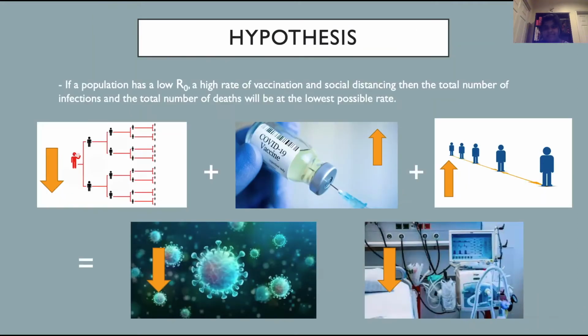I hypothesize that if a country has a low reproduction value or R naught, a high percentage of the population practicing social distancing, and a high vaccination rate, then the total number of infections and the total number of deaths will be as low as it possibly can be.